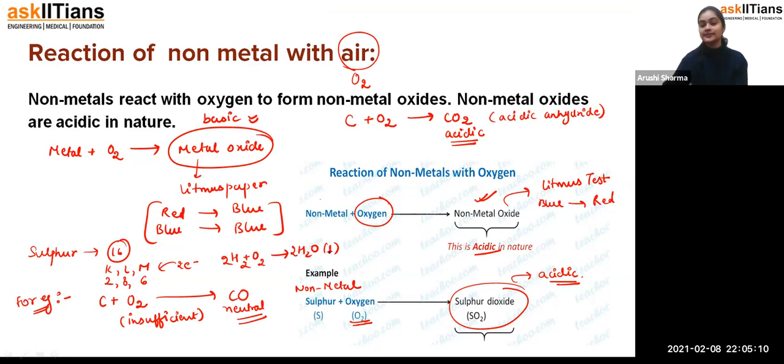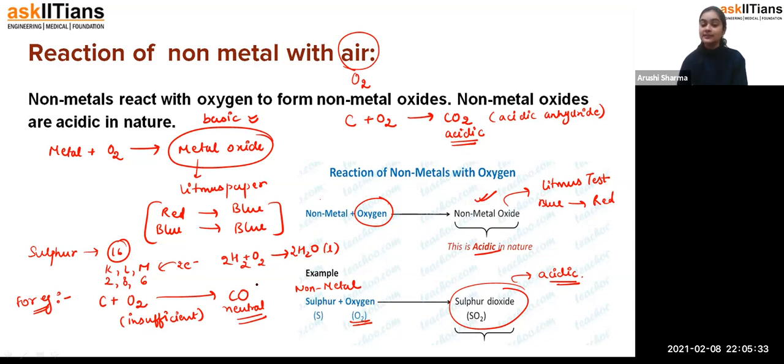Some non-metals form acidic oxides, but some generally form neutral ones. For example, when carbon burns in insufficient oxygen, carbon monoxide is formed. Carbon dioxide means it has 2 oxygens.